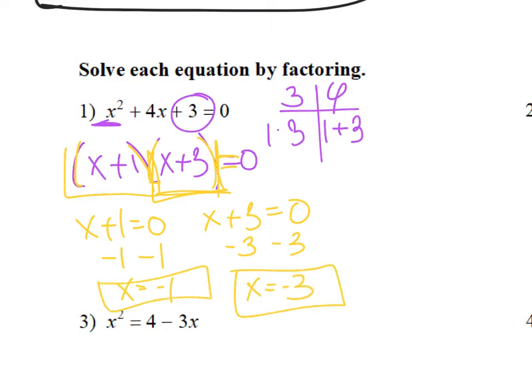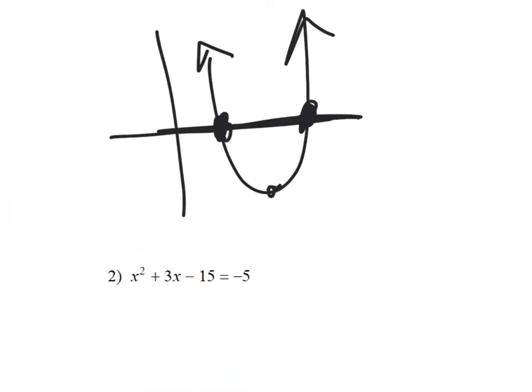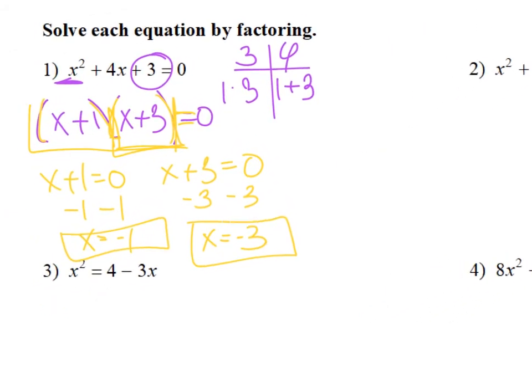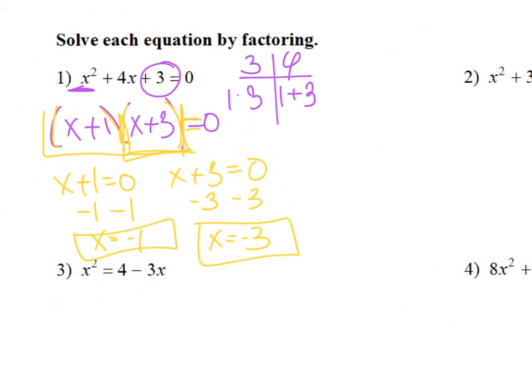So you have two answers because it's a quadratic, it's a square. So just like our graph, we have 2 points here that cross the x-axis. So our answers are x equals negative 1 and x equals negative 3.